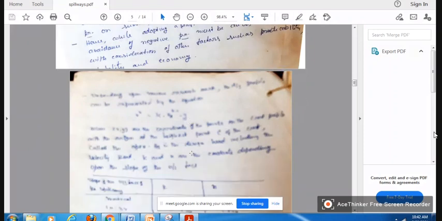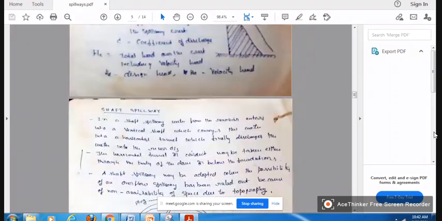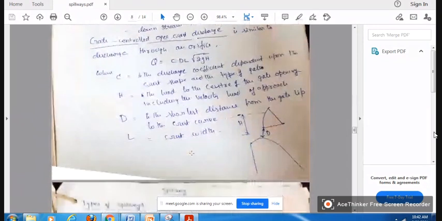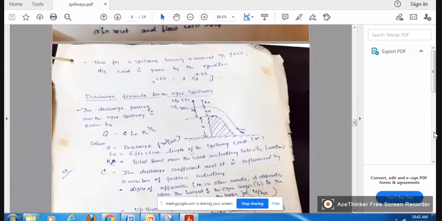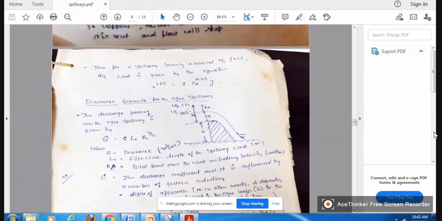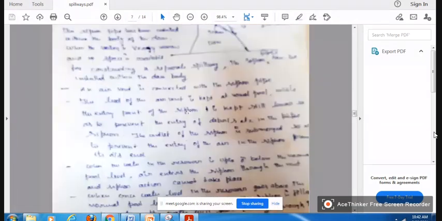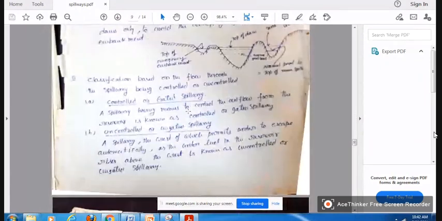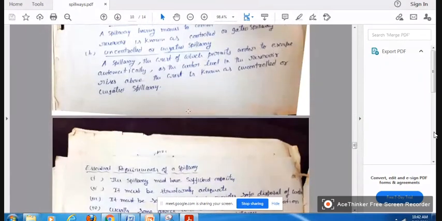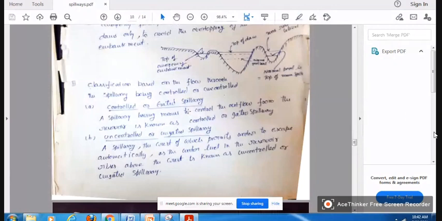I think I have another slide. Yeah, this is the formula. I will explain it again.